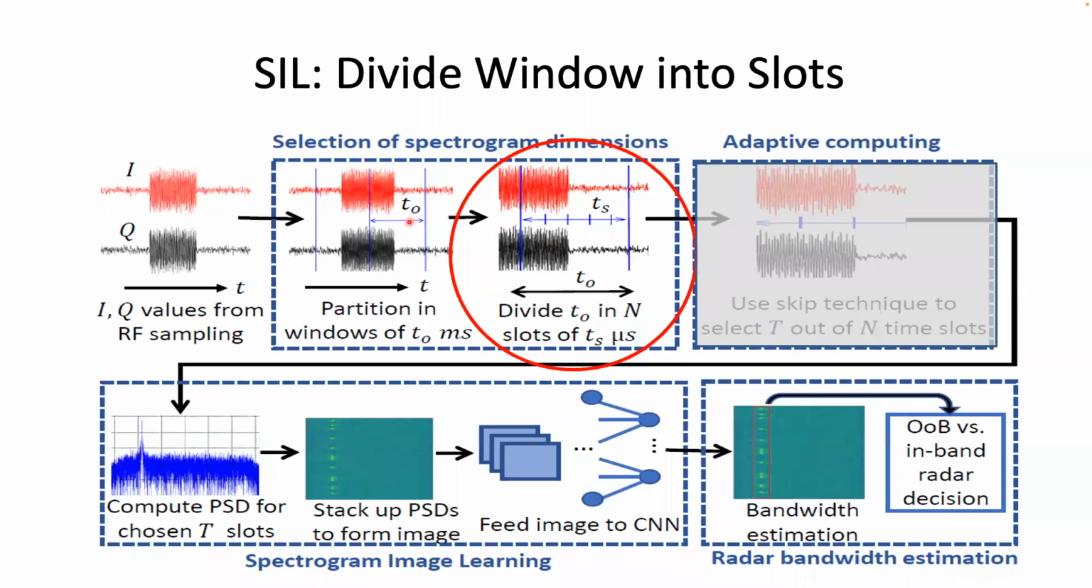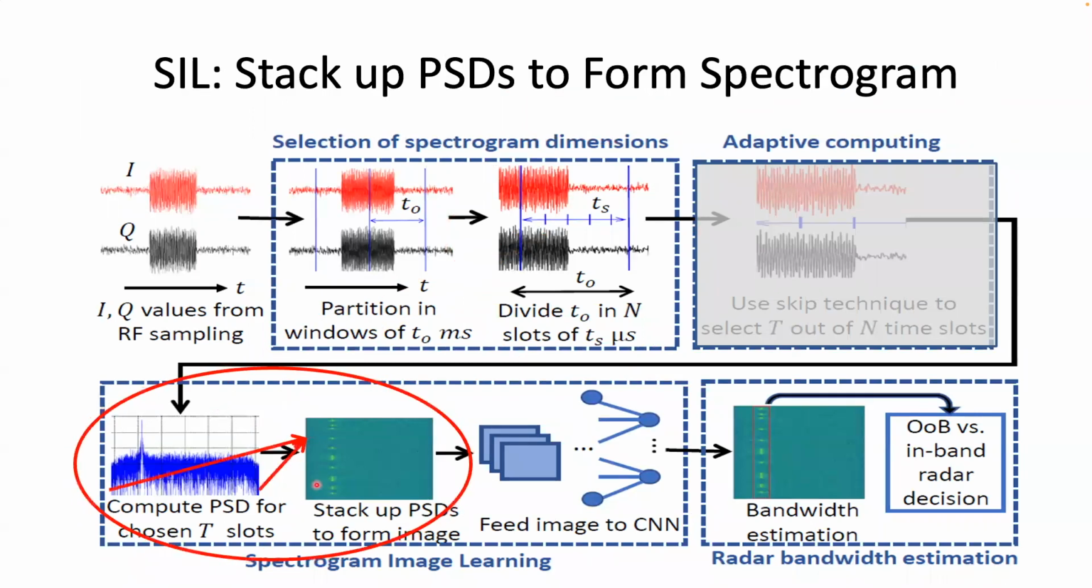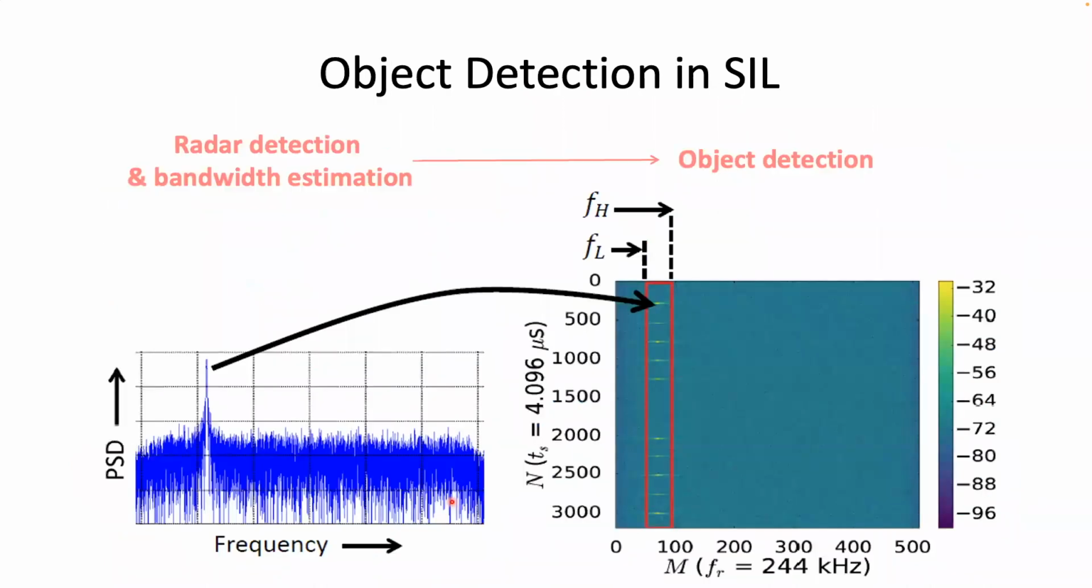First, we subdivide an observation window of duration TO into smaller time slots of duration TS, as shown here. For now, I am hiding this adaptive computing block, but I will bring it back later. Then, for each of the smaller time slots of duration TS, we compute the power spectral density, which involves FFT computation. Then, we stack up the PSDs for different time slots and create a 2-dimensional image or spectrogram. Next, we make an important observation. The radar pulses create bright spots on the spectrogram.